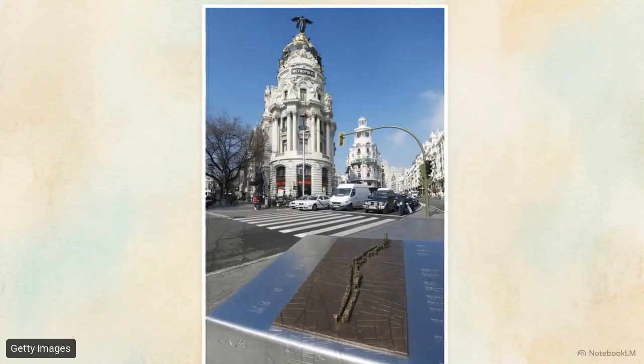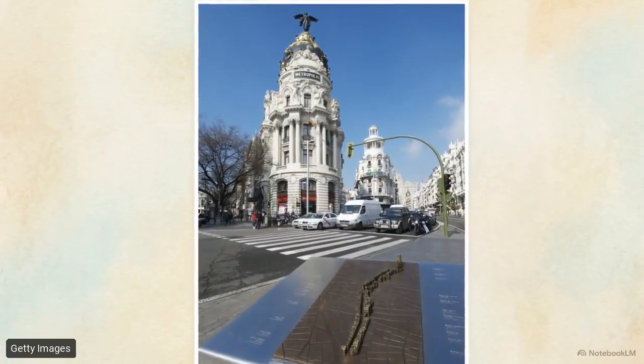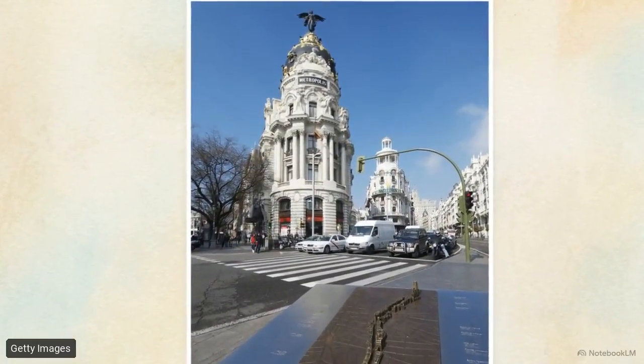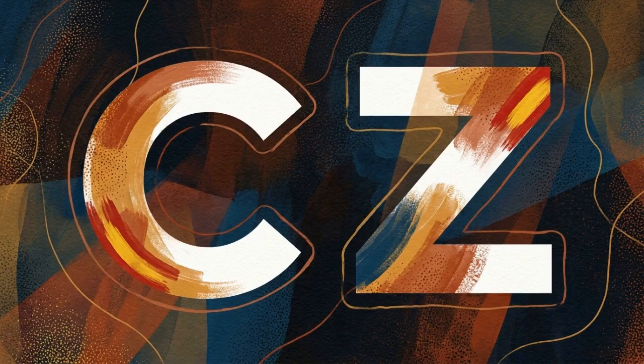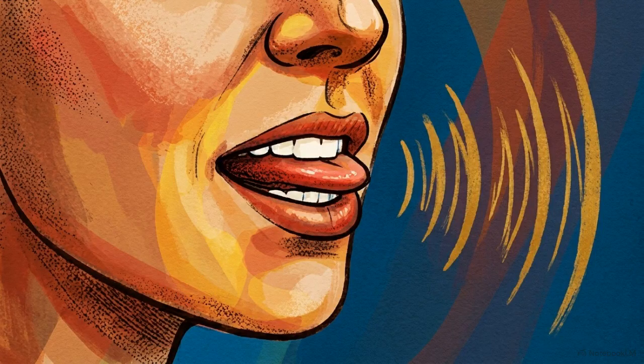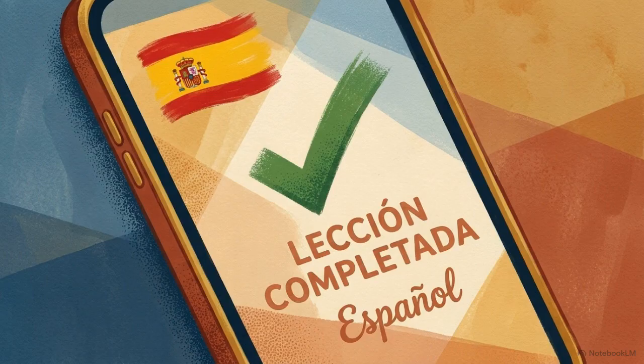Madrid has served as Spain's administrative center for centuries, which cemented its accent as the reference point for standard Castilian. The most recognizable feature is how it treats the letters C and Z. In Madrid, those letters are pronounced with a distinct th lisp. The city of Barcelona is pronounced Barthelona. This is the default form pushed by European language apps and textbooks.